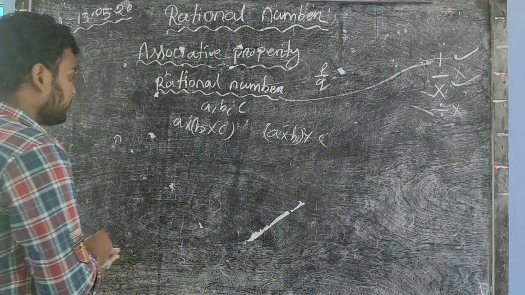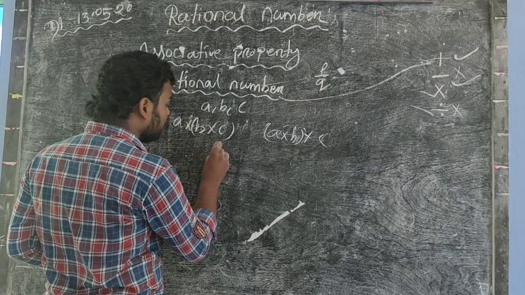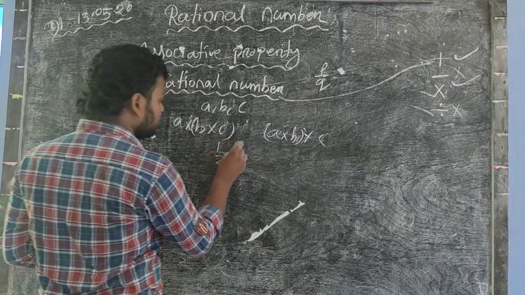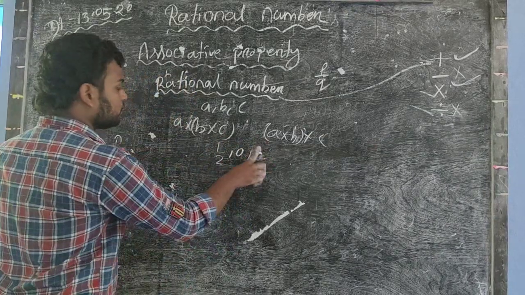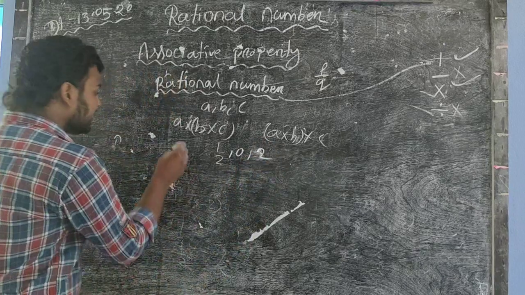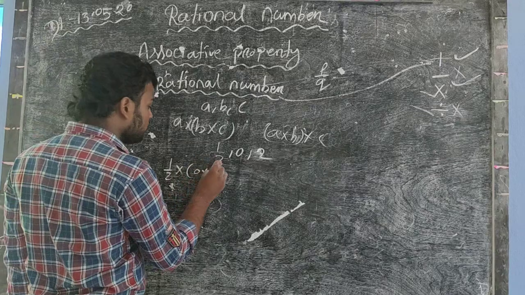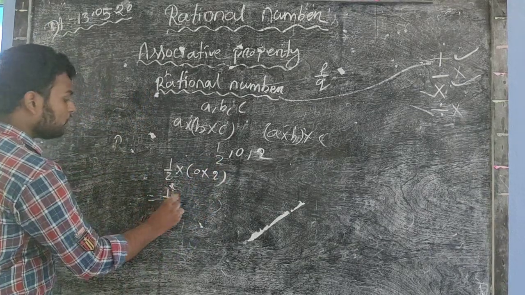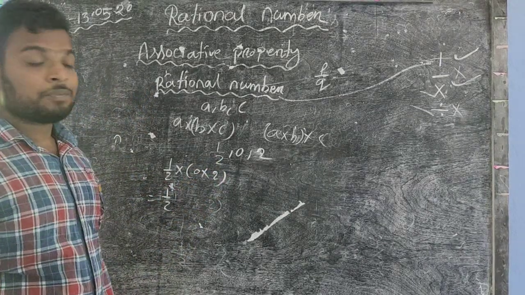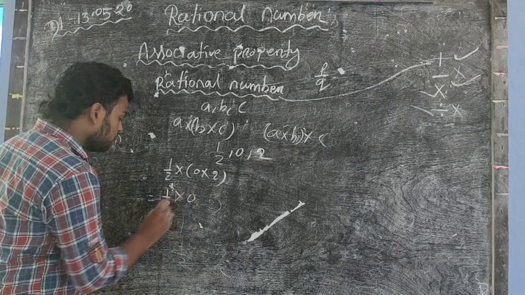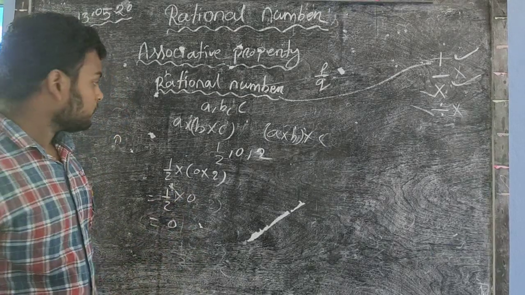So now check if the three rational numbers are 1/2, 0 and 2. So now it is just 1/2 into 0 into 2. So 1/2, 0. We multiply 0 to something, it is equal to 0. So 0 equal to 0.